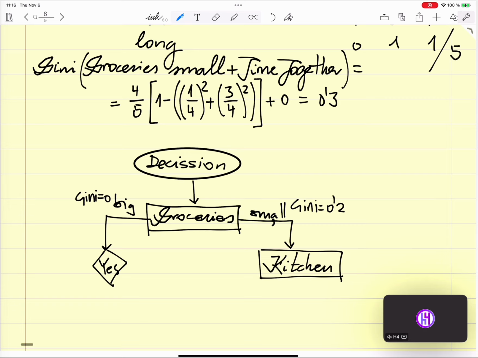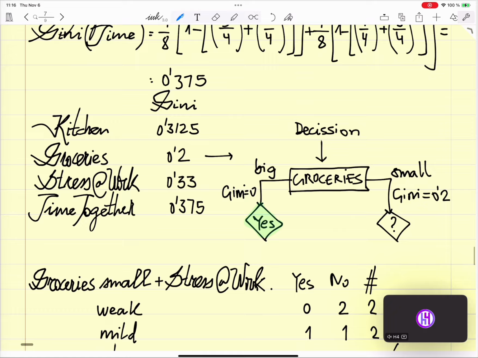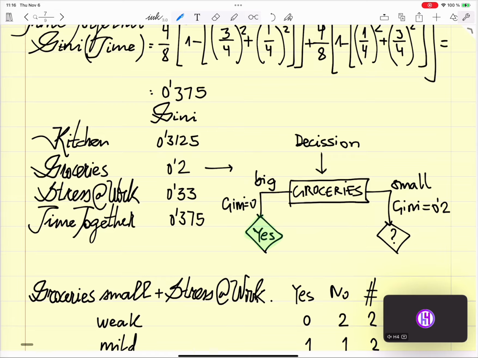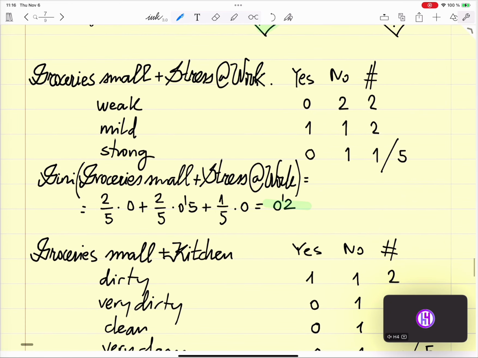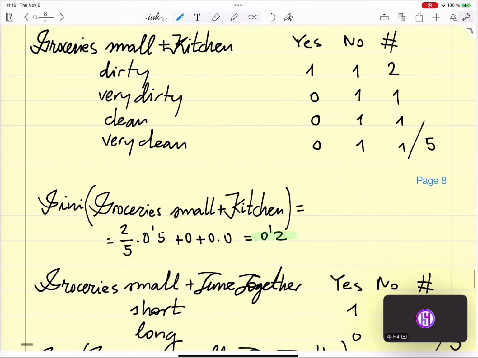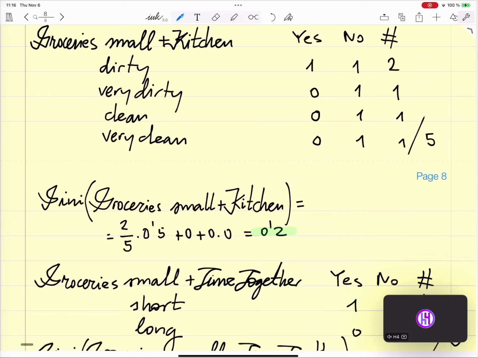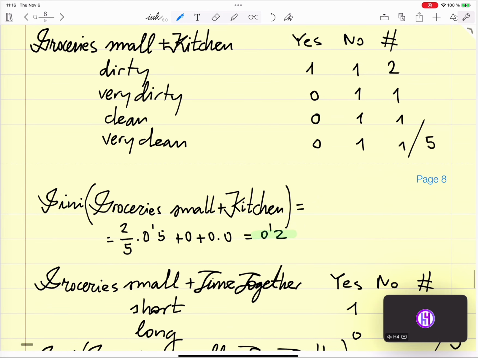And then here there is again a Gini 0.2. And then here for the kitchen, dirty has a Gini of 0.5. The rest was 0.